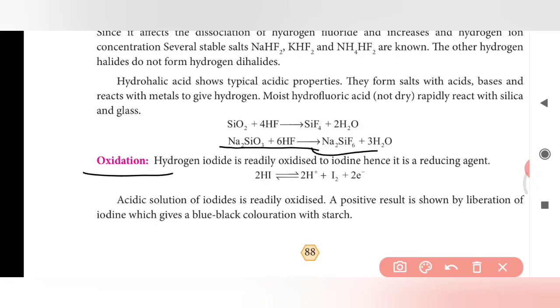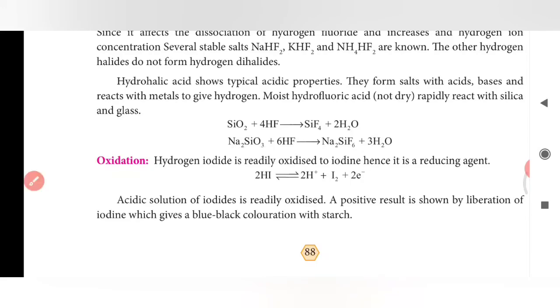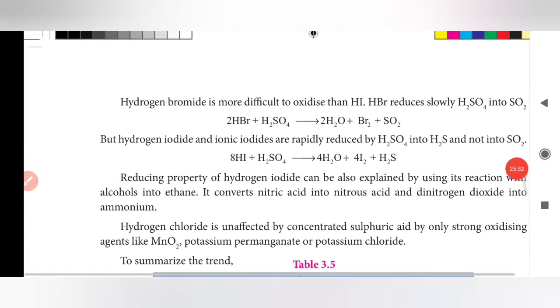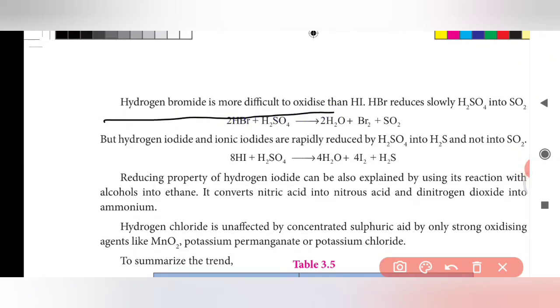Hydrogen iodide is readily oxidized to iodine, hence it is called a reducing agent. Acidic solution of iodides is readily oxidized. A positive result is shown by liberation of iodine, which gives a blue-black coloration with starch. Hydrogen bromide is more difficult to oxidize than HI.